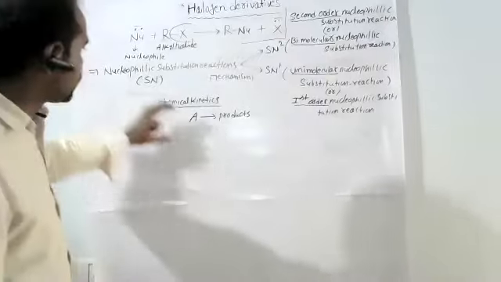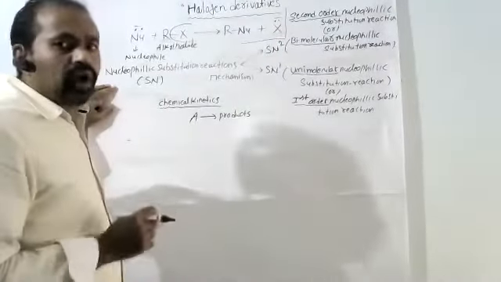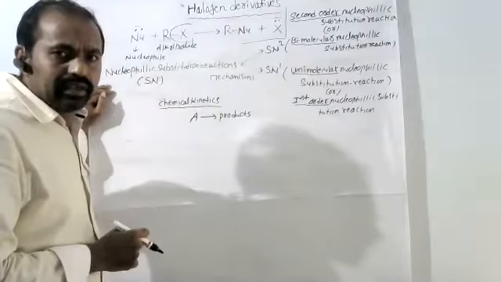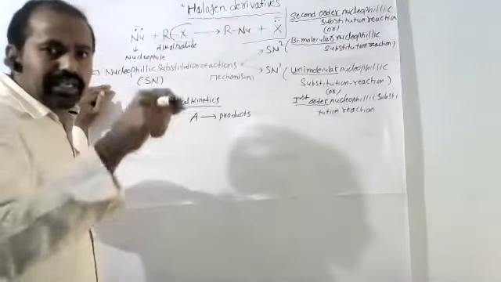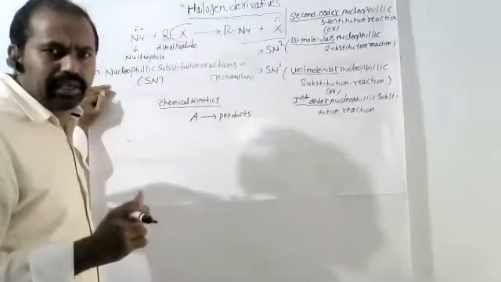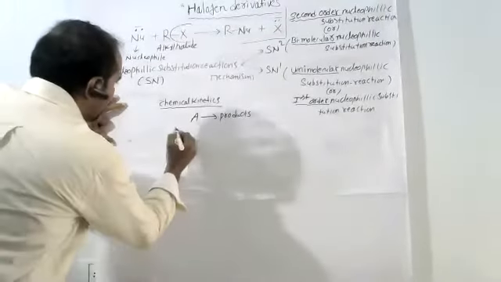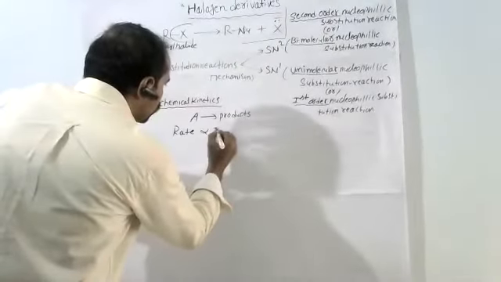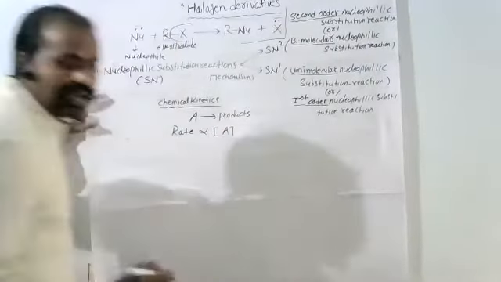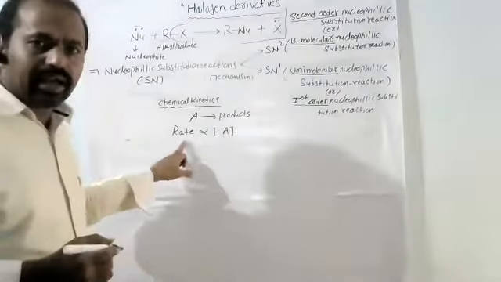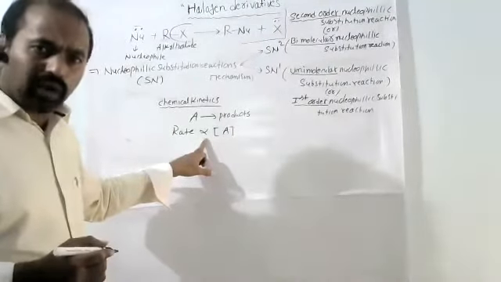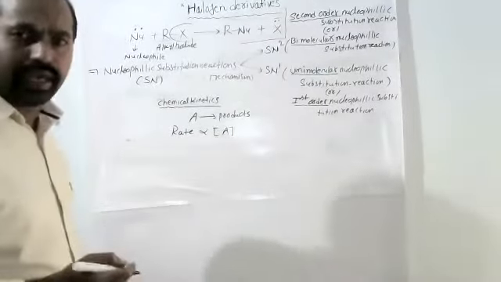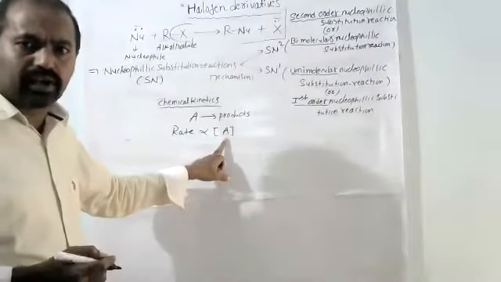The rate of reaction, which means the fastness or velocity of the reaction, is always directly proportional to the product of the reactants' concentrations. Here there is one reactant, A. Rate is directly proportional to the concentration of A.